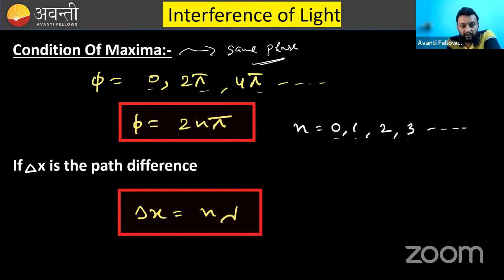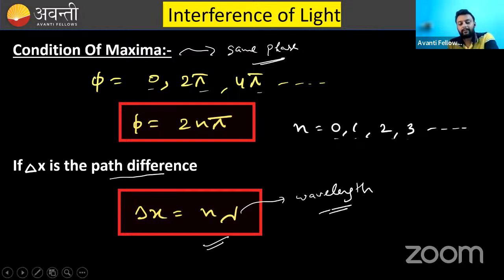The same condition of maxima will be when the path difference is n lambda, where lambda is the wavelength. N is again 0, 1, 2, 3, and so on. Delta x is n lambda. That means, listen again.